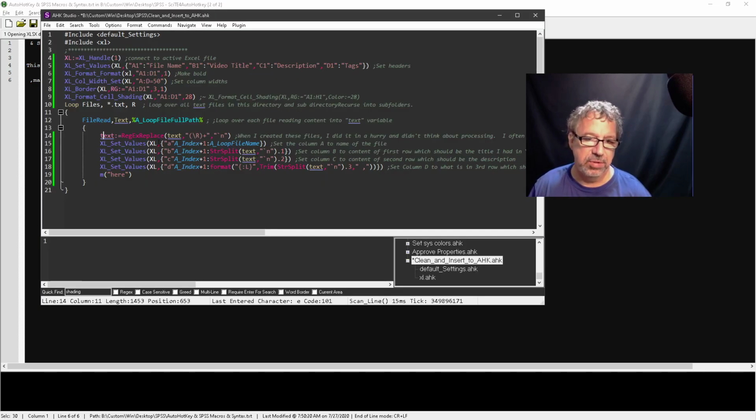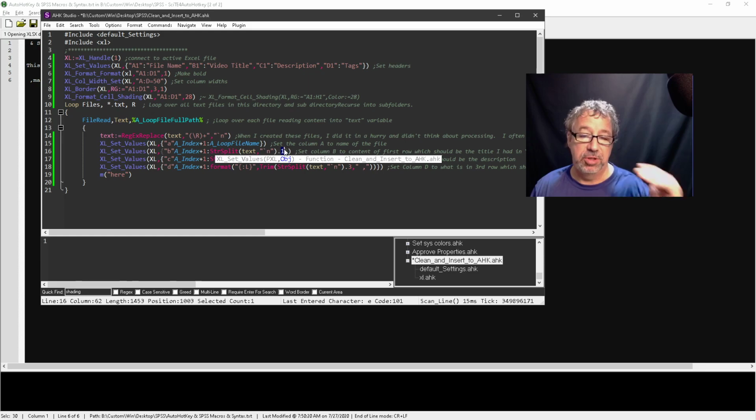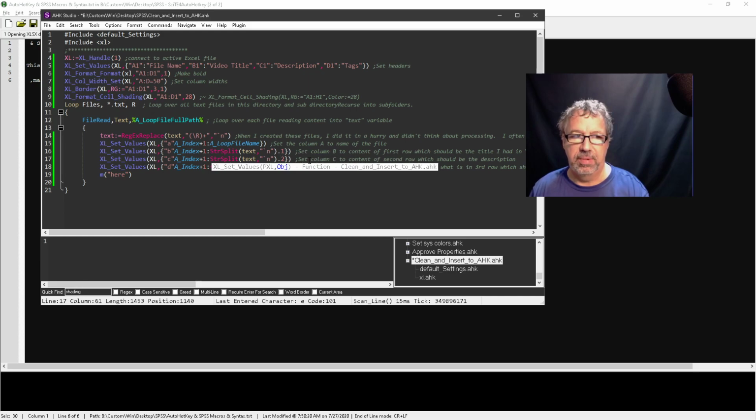So then I use StrSplit here. That's the great thing about StrSplit, right? I'm splitting on this, and I say, hey, for the first one, shove that, and here's where I'm telling it to set values now. I hard-coded the column, because this is a one-time thing, and I just add the A index, so every time it loops over it, it's going to go to the next row, and the next row, and the next row. And then I'm splitting it, so here it's going to be the first one, which will be that first row. So I set column B, and whatever row I'm in, to the title. Here I'm setting column C to the description.